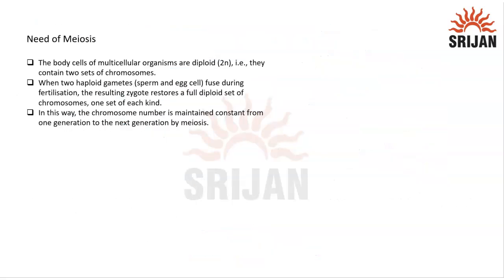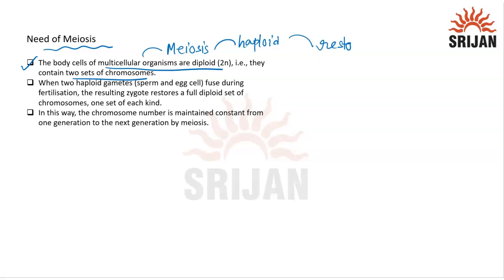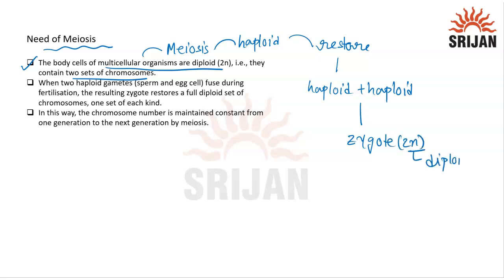Now, what is the need of meiosis? First thing first, the body cells of multicellular organisms are diploid. They contain two sets of chromosomes. When meiosis occurs, they become haploid, and they restore the chromosome number. Because when two haploid gametes fuse, they again form a zygote, which is 2n or diploid. So it helps to restore the chromosome number from one generation to another generation as well.